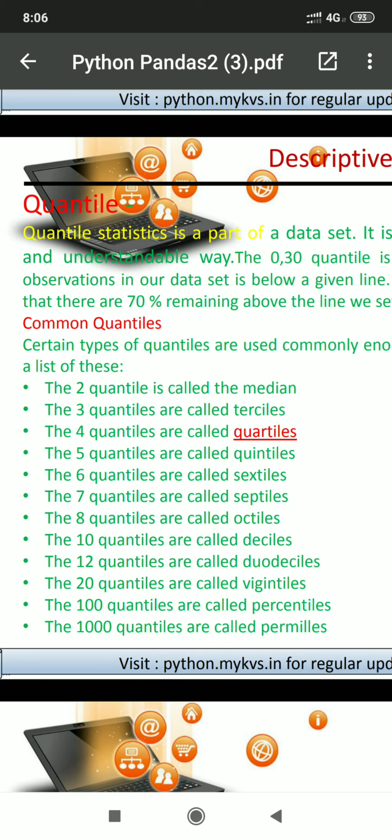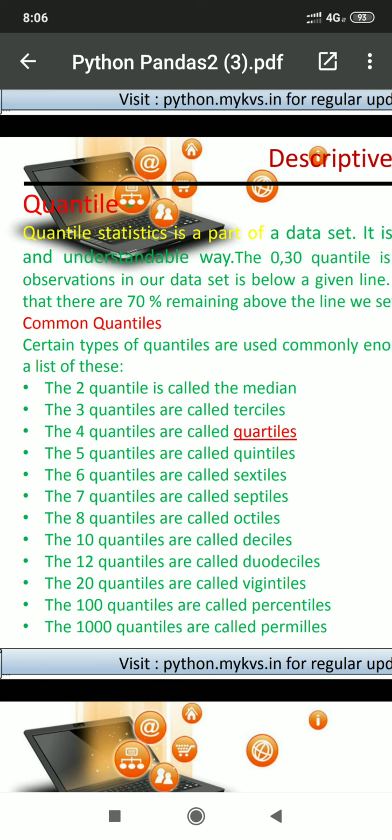So 4 point something will be the result for the average of these numbers 1, 2, 5, 9. But 4 point something is directly not available in this list of numbers 1, 2, 5, 9.